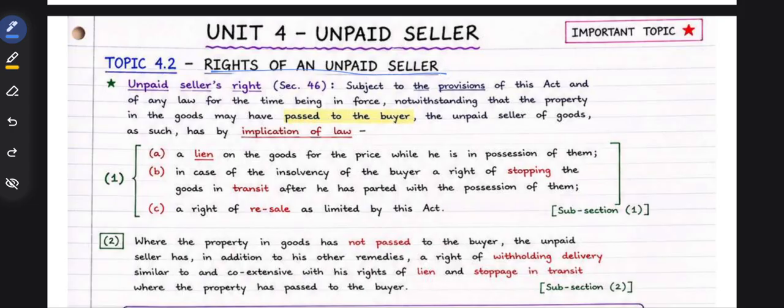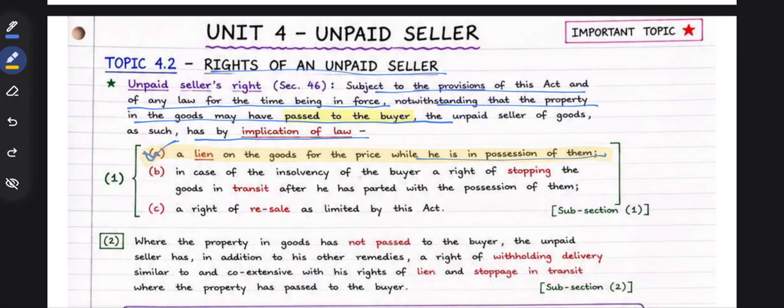Rights of an unpaid seller. Once you have become an unpaid seller, you will have the following rights. Subject to the provisions of this Act and of any law for the time being in force, notwithstanding that the property in the goods may have passed to the buyer or not, the unpaid seller of the goods has, by implication of law, a lien on the goods for the price while he is in possession of them. When he is in possession of the goods, he can have the right of lien on the goods.